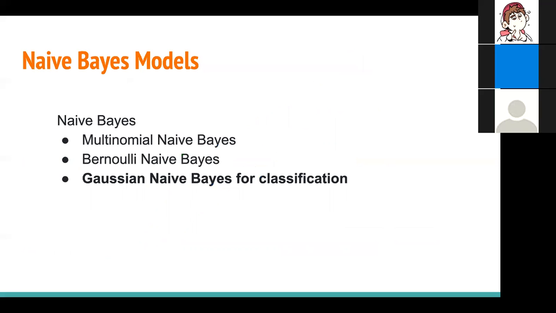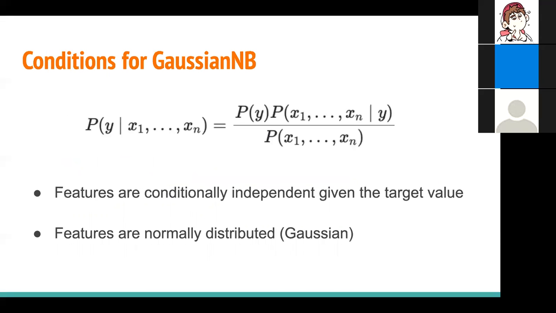The very last model we use in this project is the Gaussian naive Bayes model. In the same category, we have covered two different naive Bayes models in class, multinomial and Bernoulli. In general, the NB model is a classification algorithm for binary and multi-class classification. A quick review of the formula for NB: basically, we are calculating the probability for each hypothesis. One condition for the NB model is that we assume the features are conditionally independent of each other.